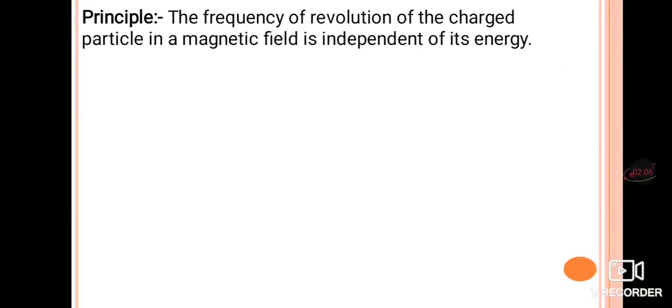Then, on what principle does the cyclotron work? The principle behind the cyclotron is that the frequency of revolution of the charged particle in a magnetic field is independent of its energy. So the frequency of the revolution is not going to depend upon the energy of that charged particle. This is the principle of the cyclotron.